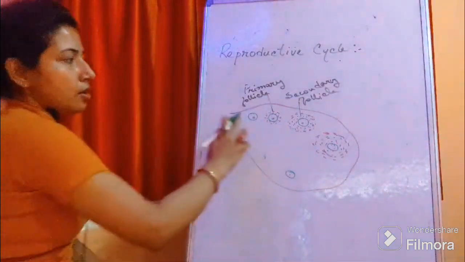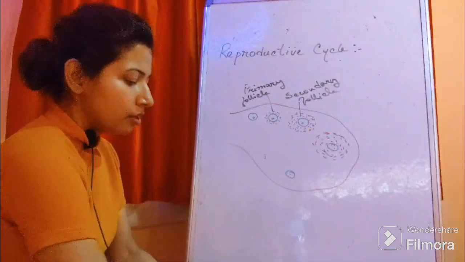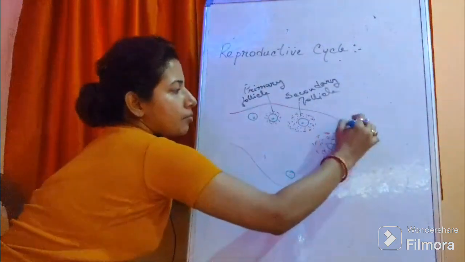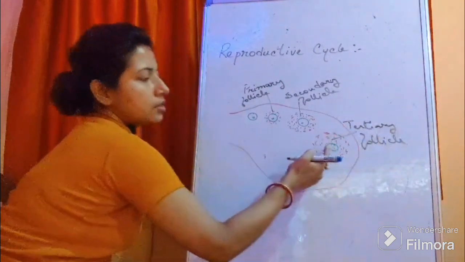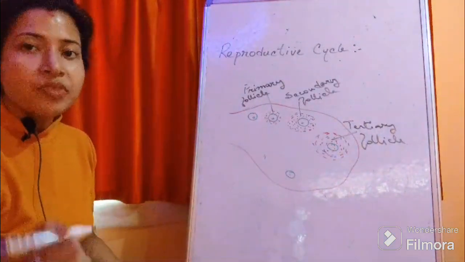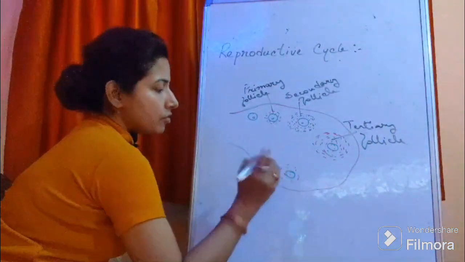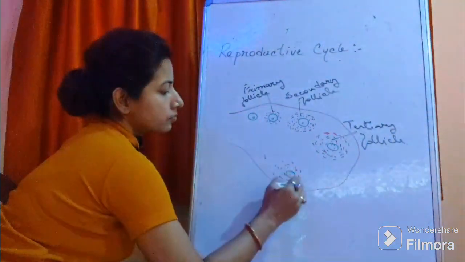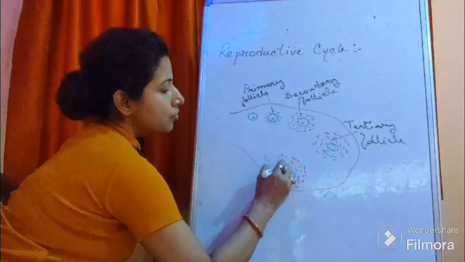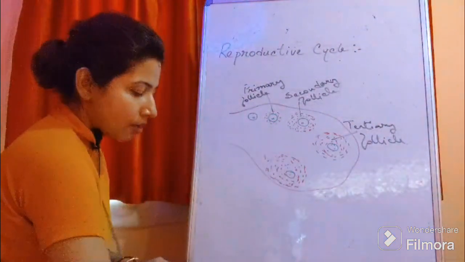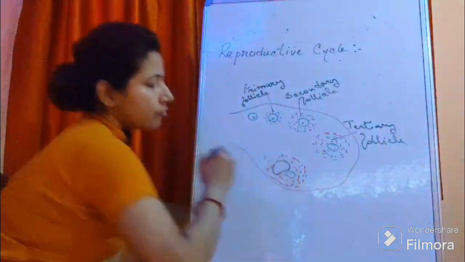The primary oocyte remains the same up to the tertiary follicle. The cell inside it is primary oocyte. In the case of the Graafian follicle, it is totally matured, totally developed, having a central vacuole.